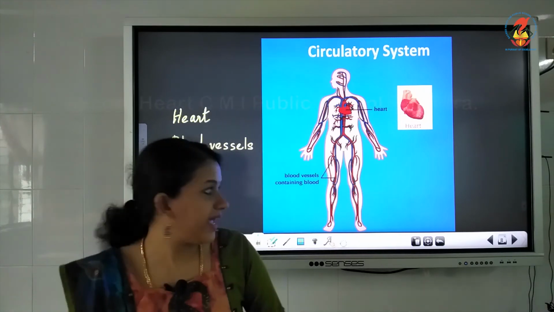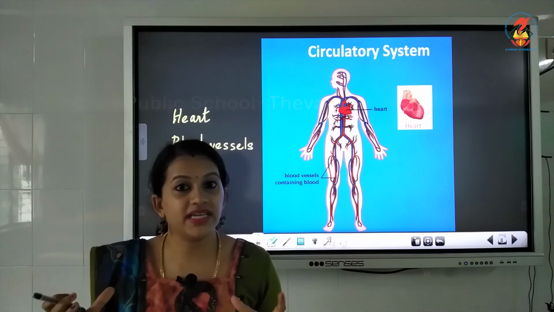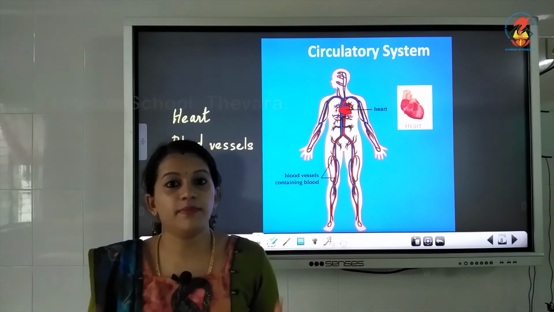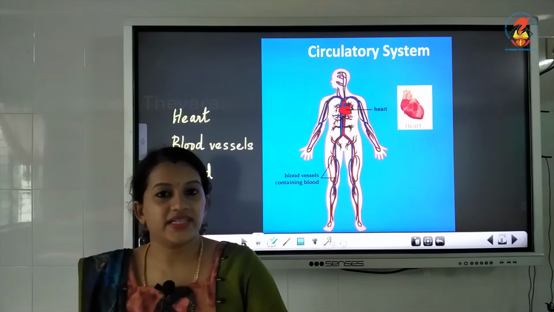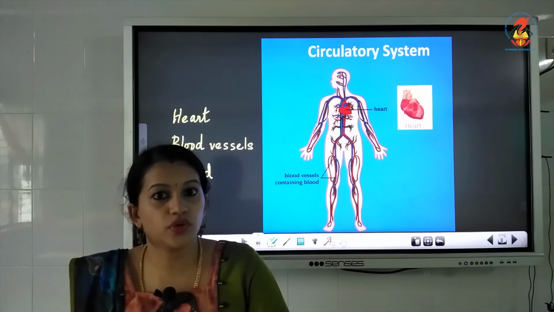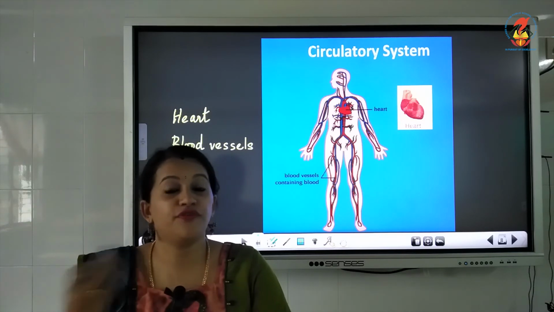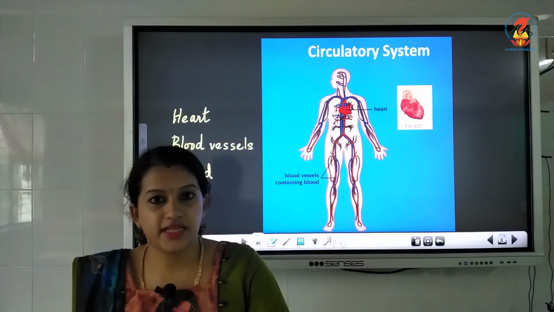At the same time, it will carry nourishment. What is nourishment? Nourishment means the important nutrients, vitamins and minerals that the cells need to grow and to work. Nourishment is the food required for the cells to grow.